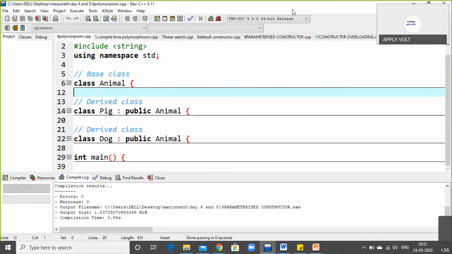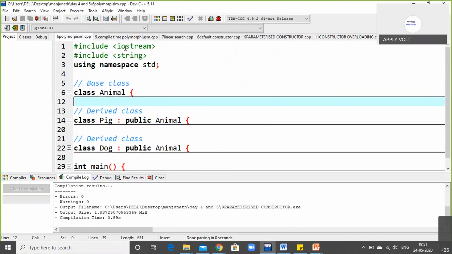Okay, the first example I'm taking today is inheritance. So you can see iostream, that is the input and output stream reader, with the #include syntax. Second, the preprocessor or the header file is string, because in this program we are dealing completely with strings. I mean to say the alphabets. There is no calculation part available in this.